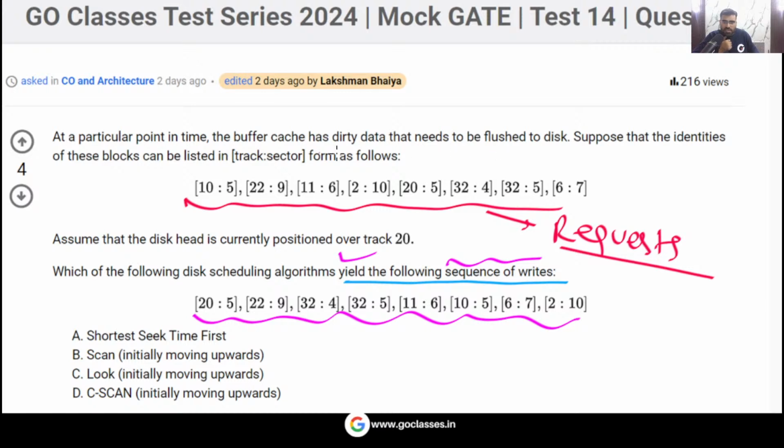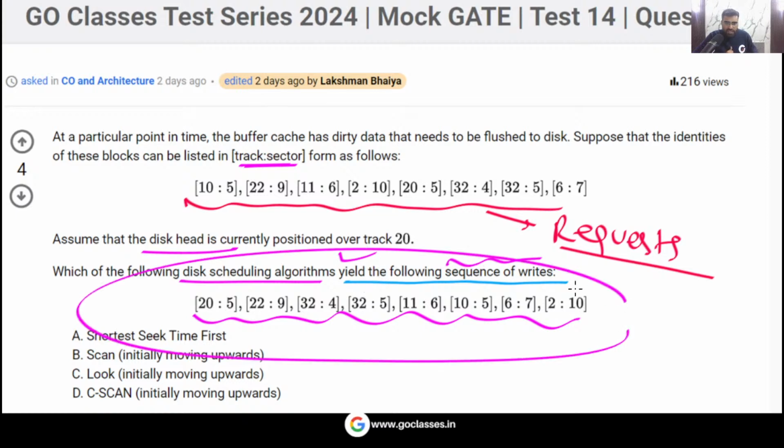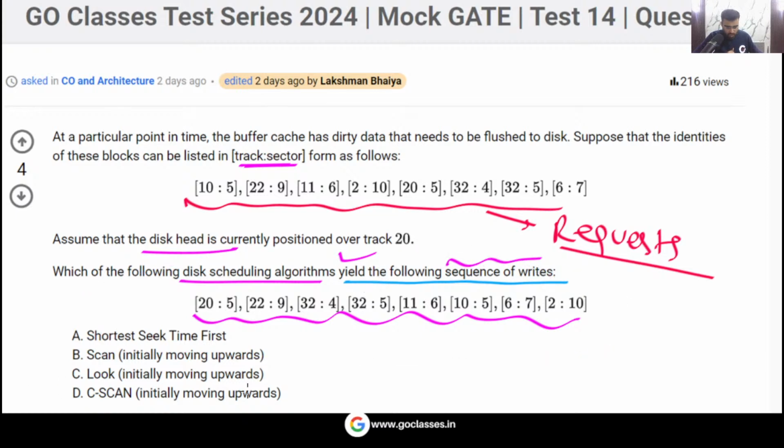So you can easily see this is given to you in the question that at a particular point of time, the buffer cache has dirty data that needs to be flushed to the disk. Suppose that identities of these blocks can be listed in track comma sector. These are the track comma sector. The disk head is currently at track 20. Which of the following disk scheduling algorithms will yield the following sequence of writes? So this is what the question is asking.